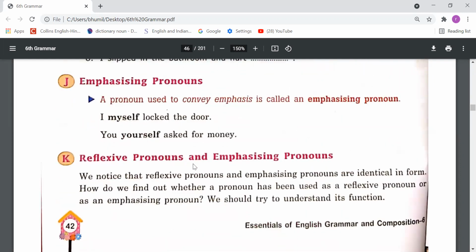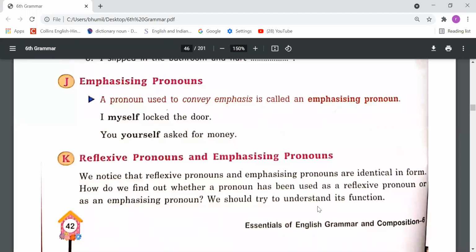Reflexive pronouns and emphasizing pronouns. We notice that reflexive pronouns and emphasizing pronouns are identical in form, means their formation is the same. How do we find out whether a pronoun has been used as a reflexive pronoun or as an emphasizing pronoun? So हमें कैसे पता लगेगा कि जो pronoun use हुआ है वो emphasizing pronoun है या reflexive pronoun है?